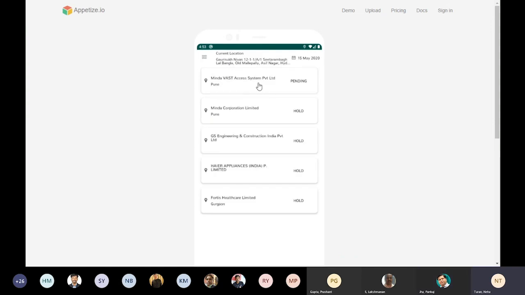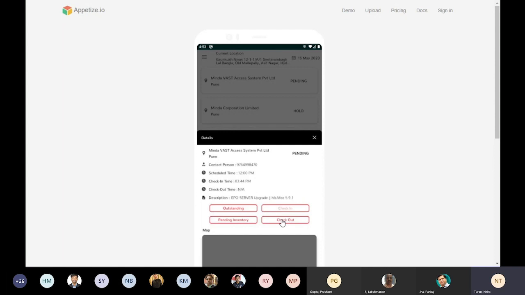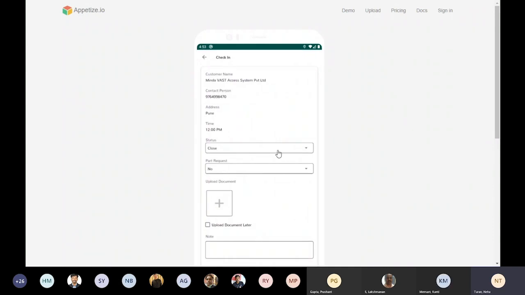If a user clicks on close, the ticket will get into the resolved state, with the proper definition that it has been closed by the engineer. So our service desk team doesn't have to follow up with the engineer continuously, and the engineer doesn't have to follow up with the service desk.